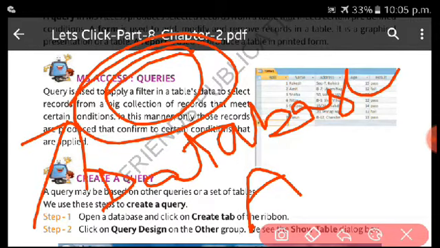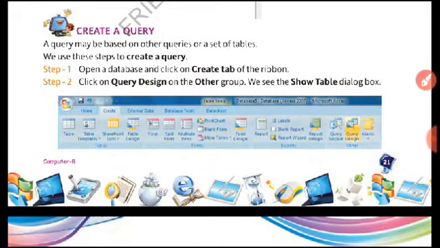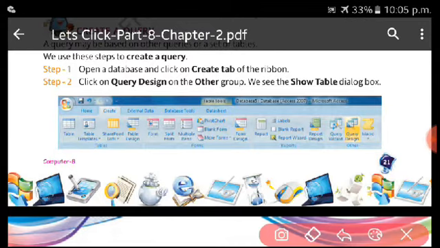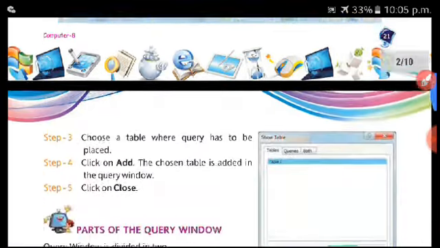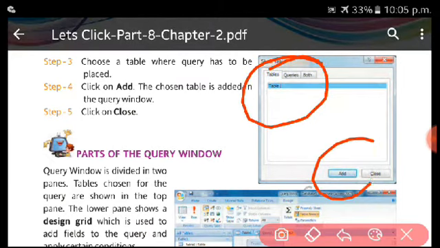So how will that query be applied? There are certain steps. Remember, you will have to go to the create tab. You can see, create tab is there, and there will be the option of query design. You can see here this query design. After that, you have to add the table from the add option.